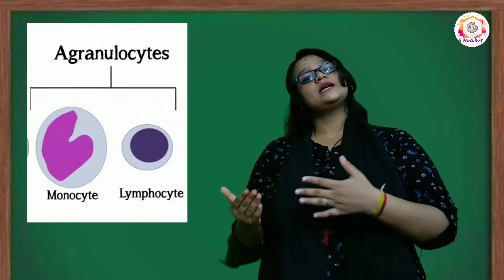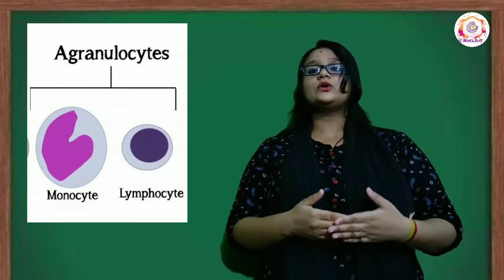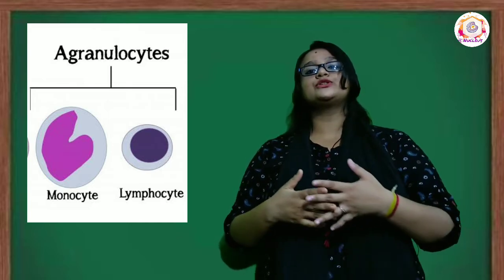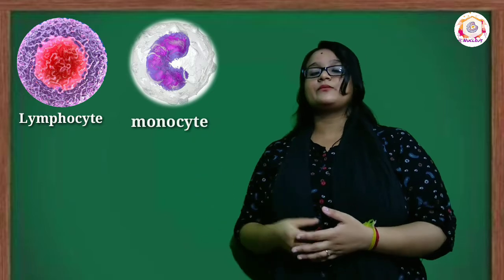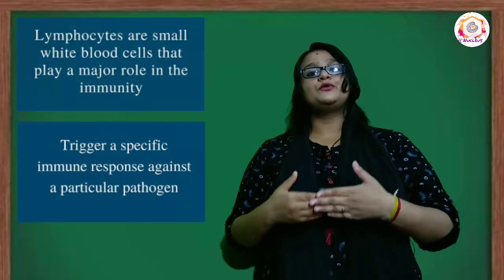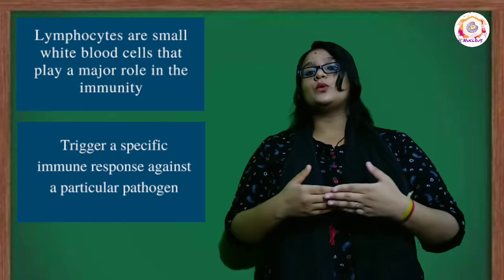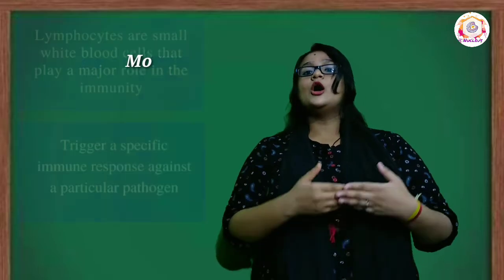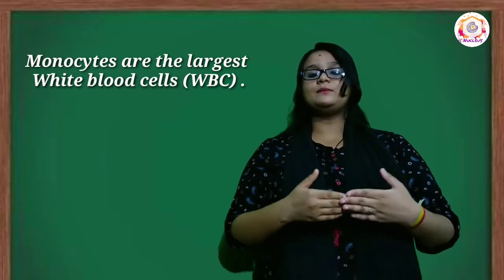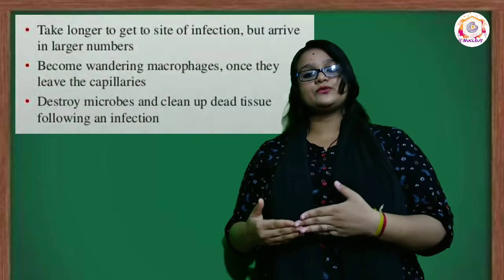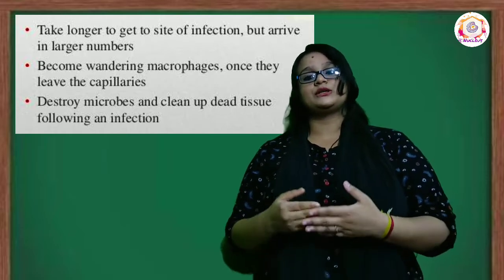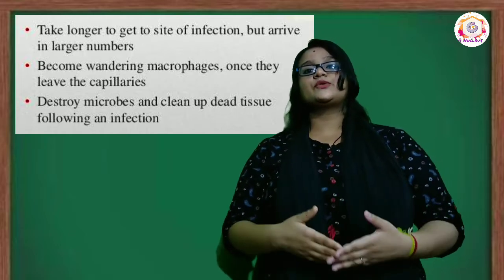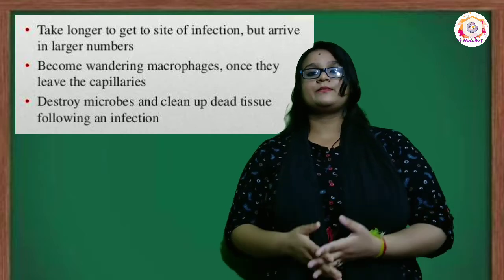Now, agranulocyte cells. Agranulocyte cells have a roughly round nucleus and unclear cytoplasm. They are divided into lymphocytes and monocytes. Lymphocytes are roughly spherical corpuscles which produce antibodies. Monocytes are the largest white blood cells. After entering the tissue fluid, the monocyte transforms into a macrophage for phagocytic function. They secrete antibodies against foreign bodies.